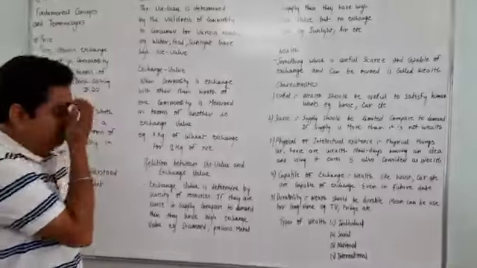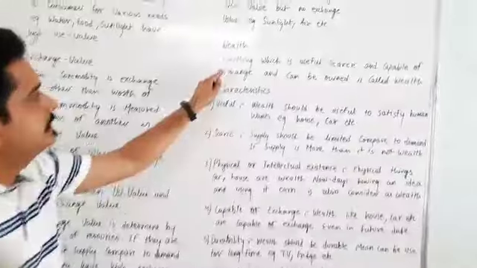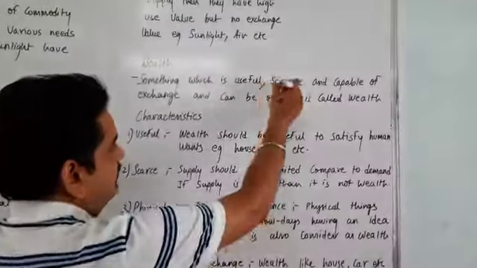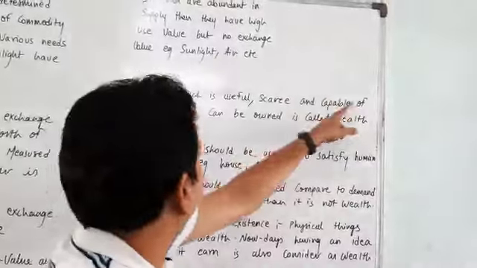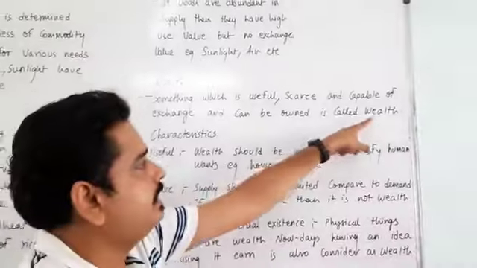Now students, we will learn about the third concept, that is wealth. Something which is useful, scarce and capable of exchange, and can be owned, is called wealth.